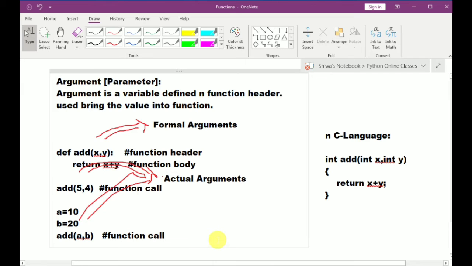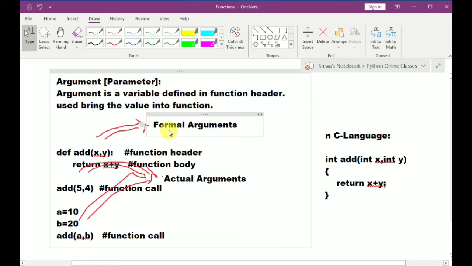Once again I am repeating, what is an argument? It is a variable defined in the function header. So the variable defined in the function header is called an argument. This argument can also be called a parameter. Here, def add x comma y is called the function header. So here x and y are the variables defined in the function header. So these are called arguments. To say more clearly, these are called formal arguments.